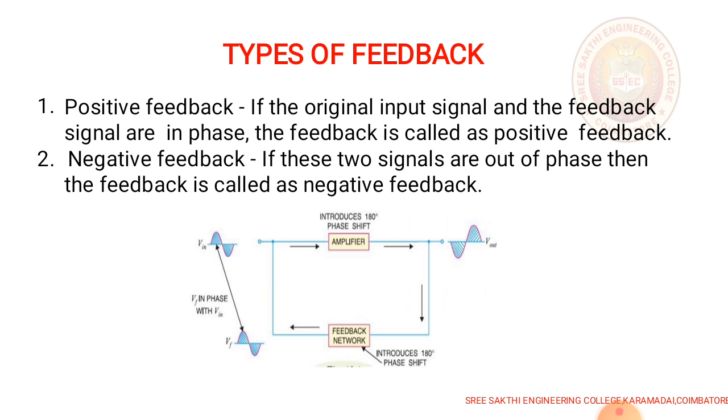Types of feedback. There are two types: positive feedback and negative feedback. Positive feedback is when the original input signal and the feedback signal are in phase. If these two signals are out of phase, then it is called negative feedback.